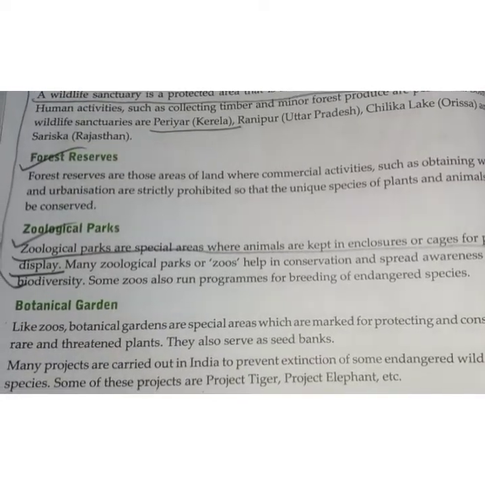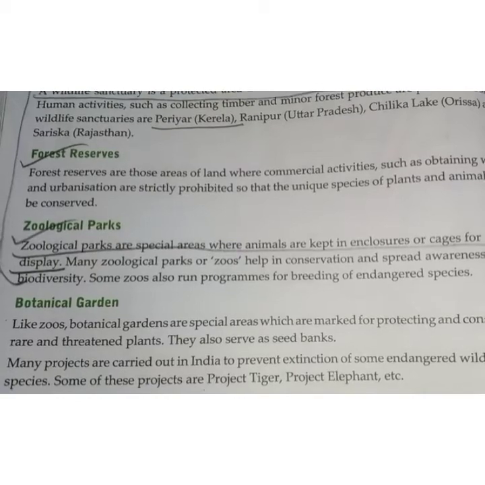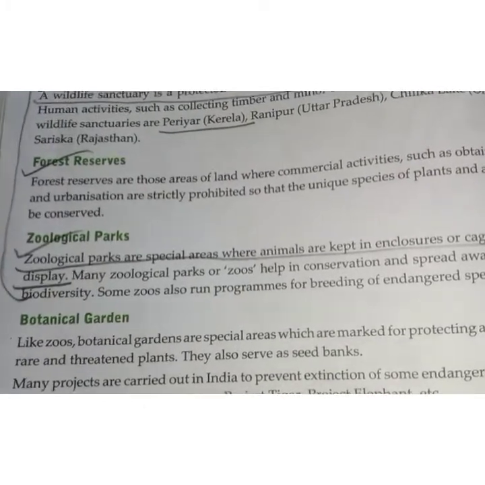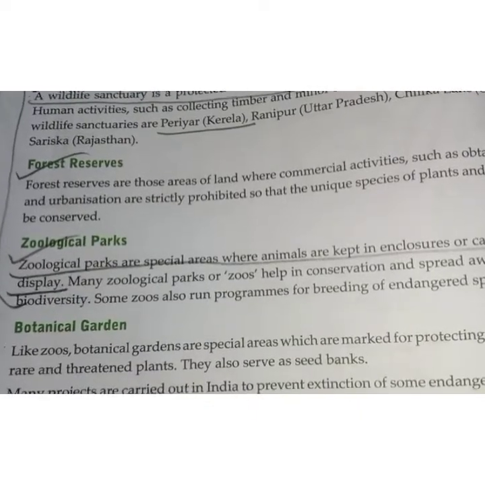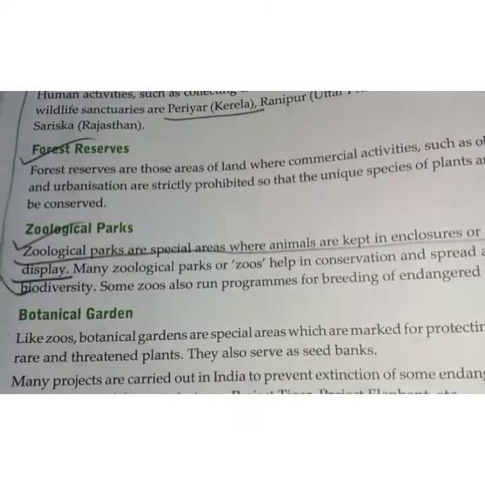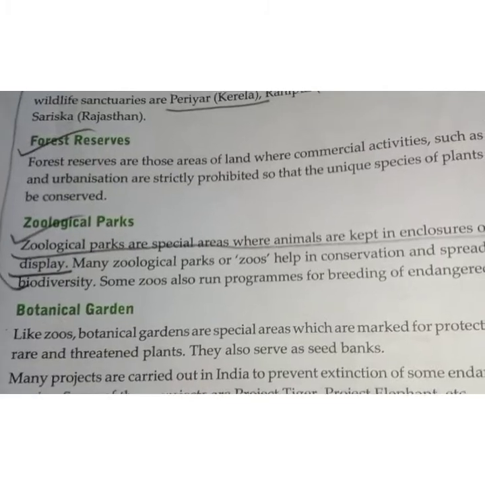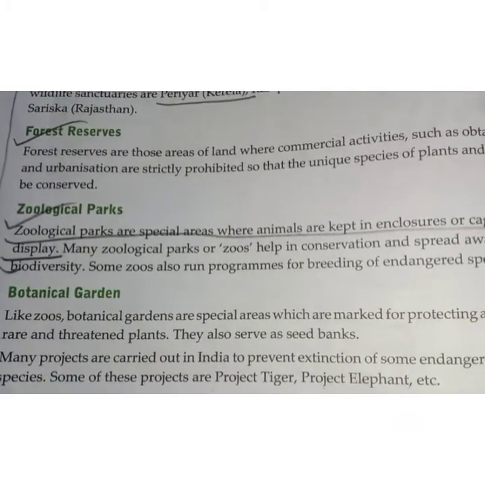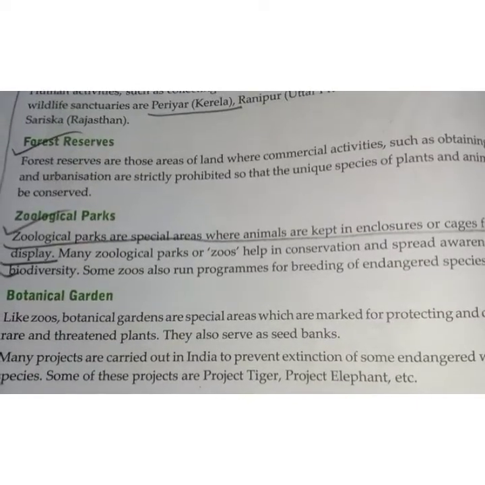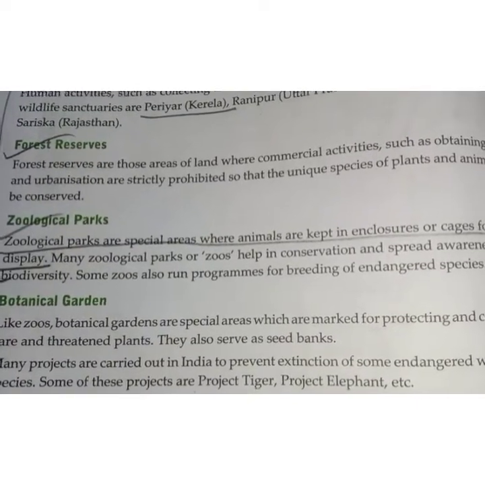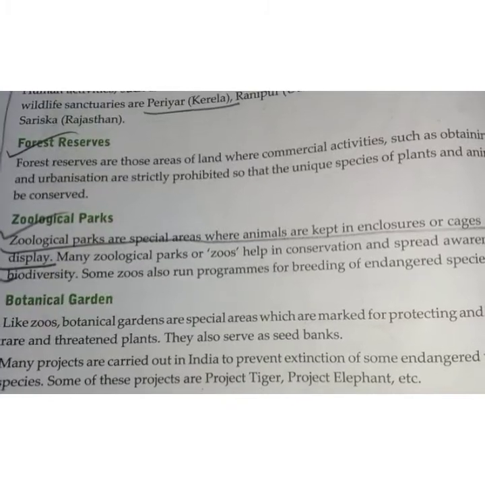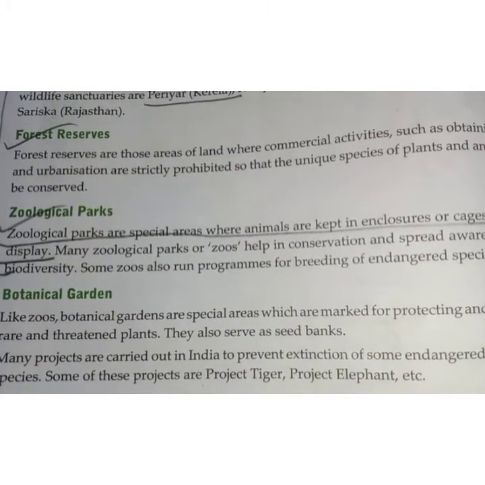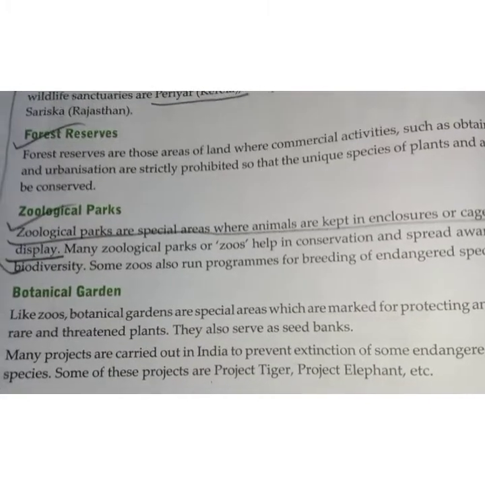They are preserved in zoos so that we can go and see them, and also we can conserve them because they are very few in number. These zoos also help in conservation and spread awareness of biodiversity, as they also run some programs for breeding the endangered species.